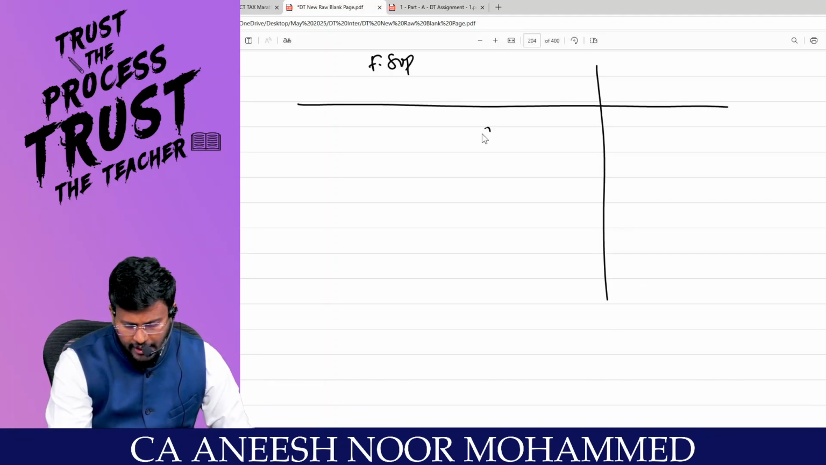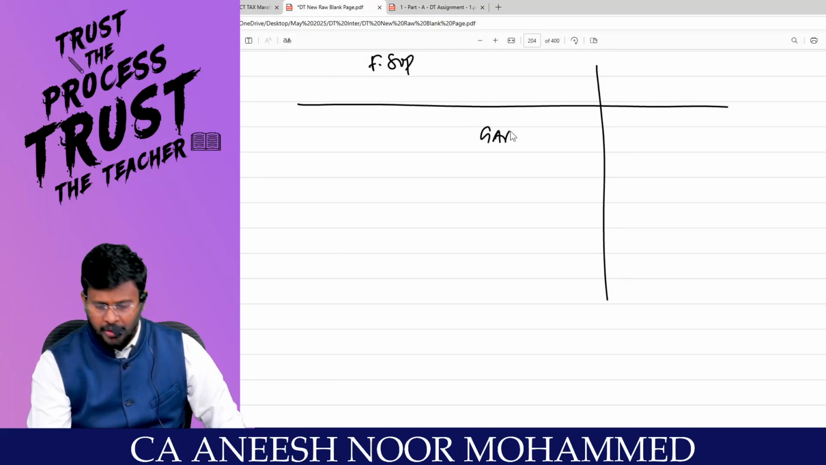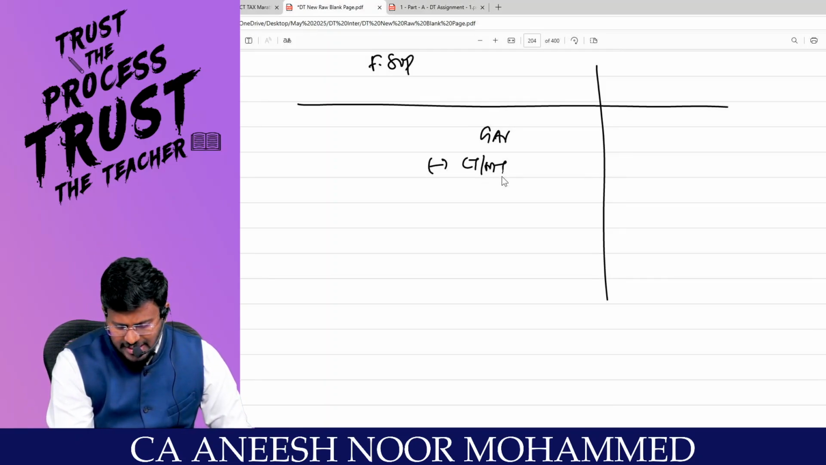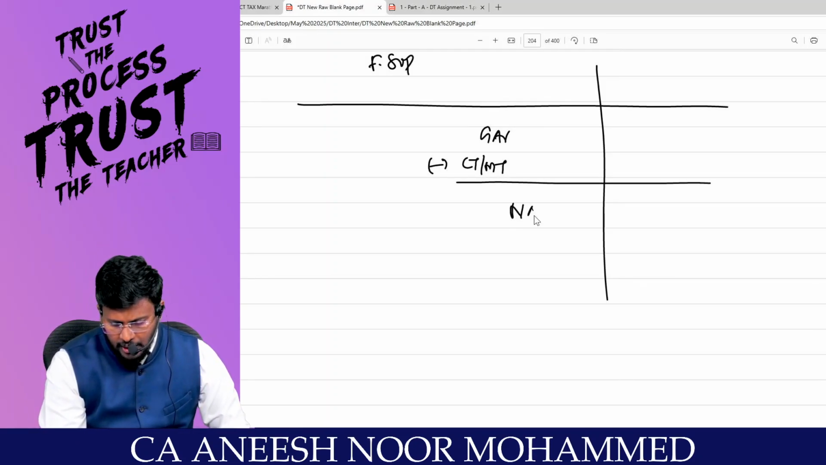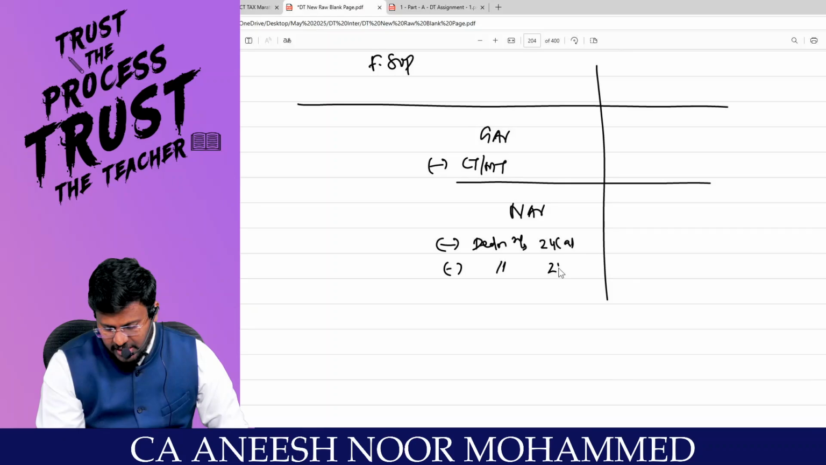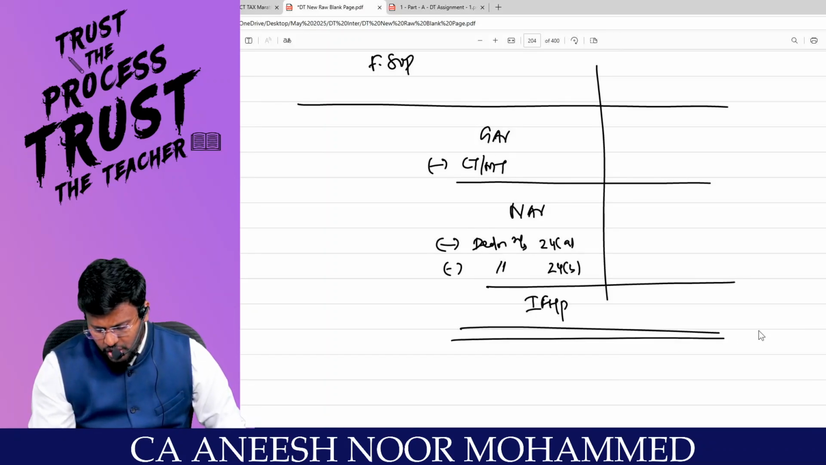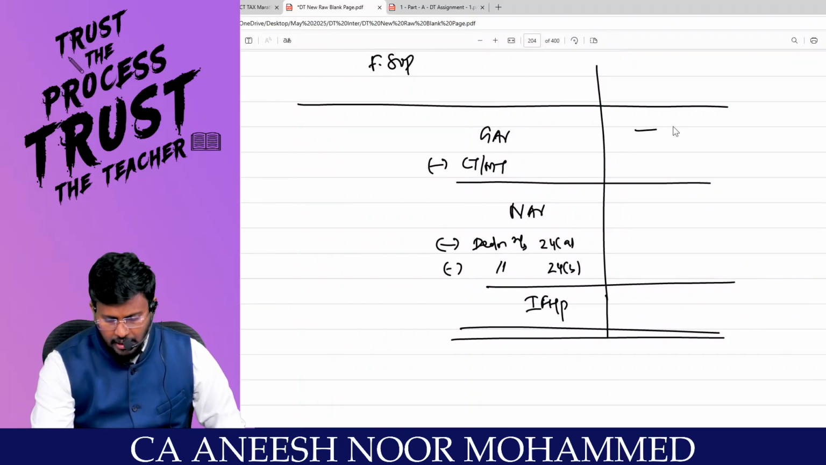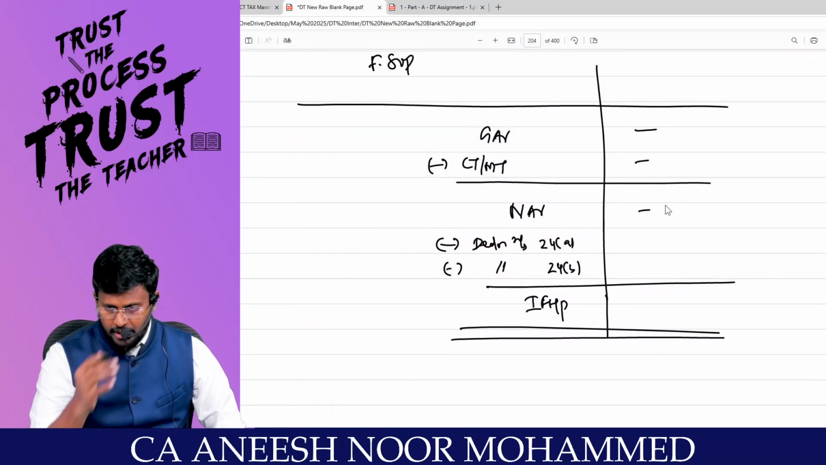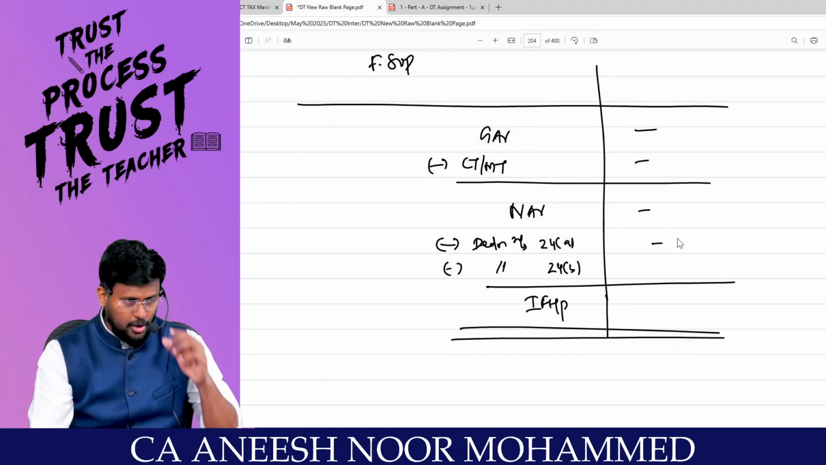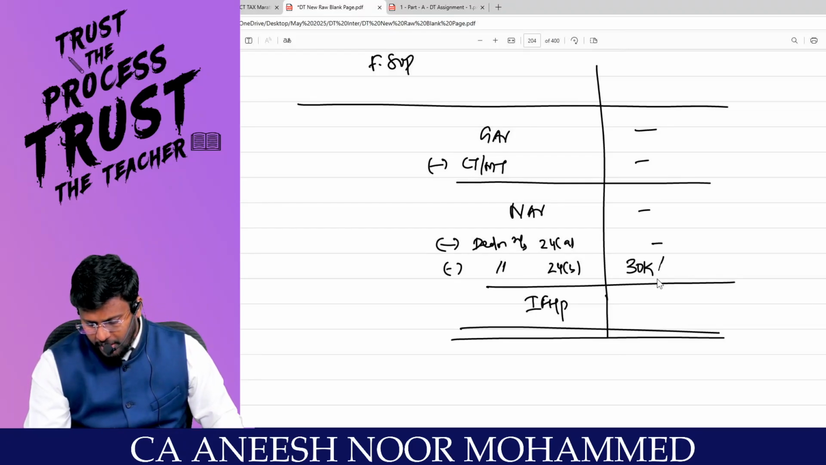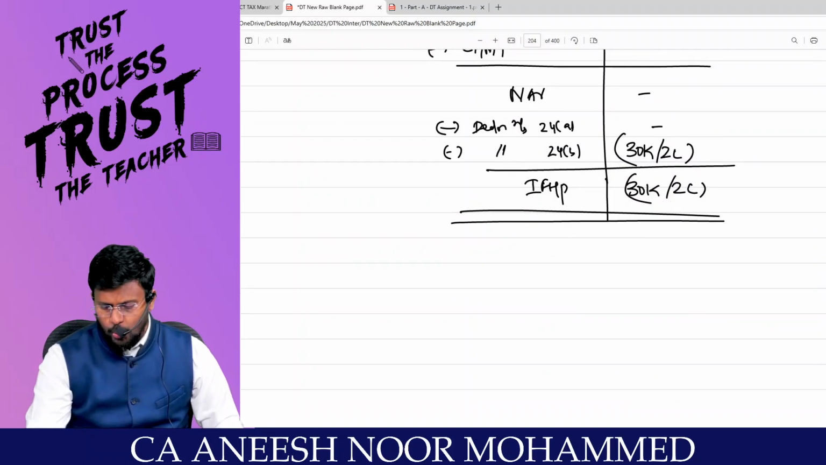If it is fully self-occupied property, 5-step approach: gross annual value, less municipal tax paid by the owner, net annual value, less deduction under section 24A, less deduction under section 24B. You will get the answer as income from house property. What will be the GAV for self-occupied? Nil. Municipal tax? Not applicable. NAV? Nil. Less deduction under 24A. But under 24B, the loss will be 30K or 2 lakh as the case may be.